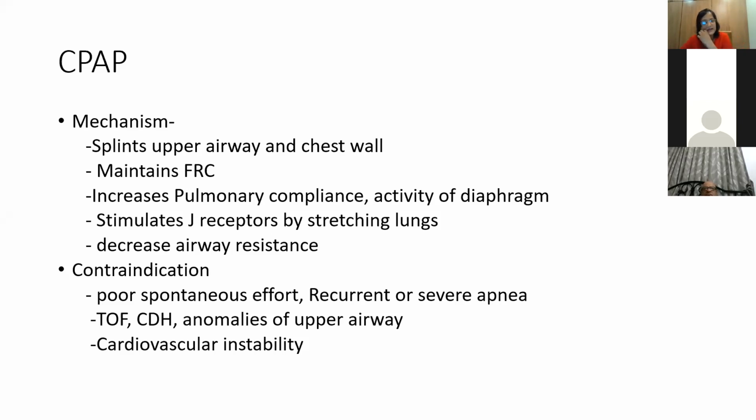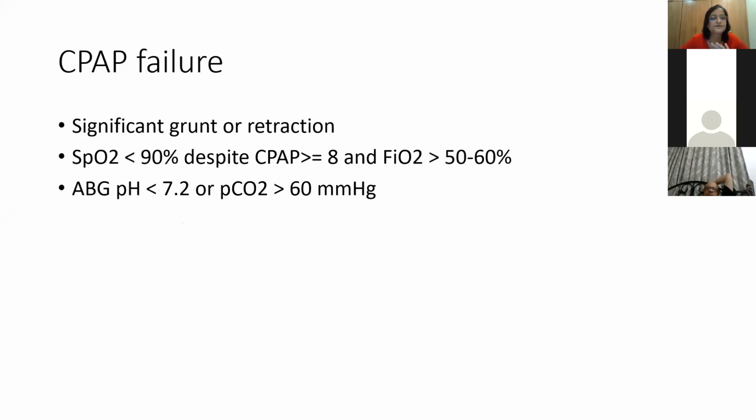Now, there are certain contraindications. I think we have gone through this: poor spontaneous effort, and recurrent or severe apnea. So if you have a central cause, we cannot put the baby on CPAP. To put the baby on CPAP, the baby must have a good respiratory effort. So we call it CPAP failure when there is significant grunting and retraction, saturation is below 90% despite a CPAP of 7 to 8, some say 7, usually we take it as 8, and FiO2 requirement is more than 50 to 60%. So we'll take it as a CPAP failure and we'll put the baby on mechanical ventilation.